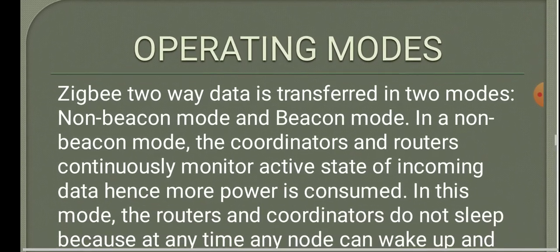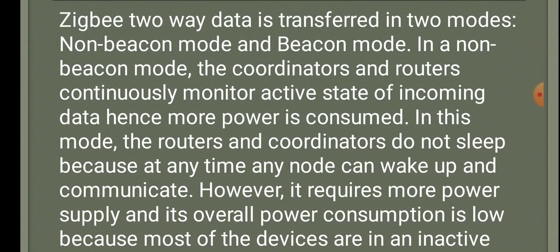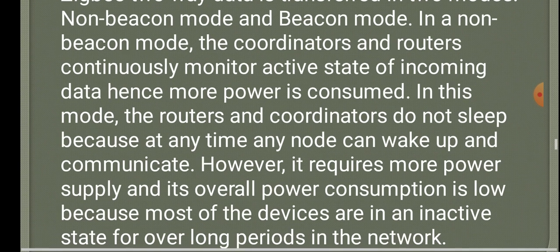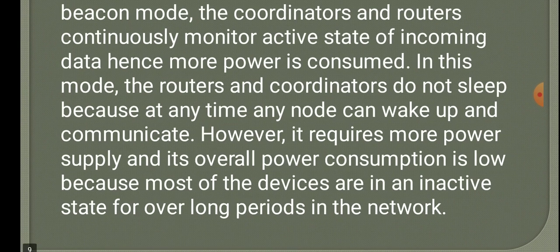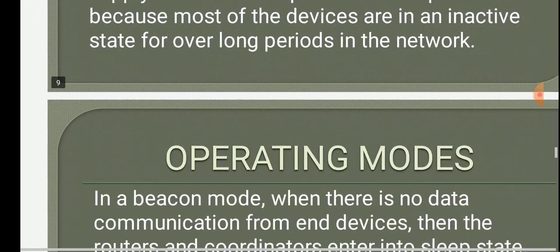Operating modes. ZigBee two-way data is transferred in two modes, non-beacon mode and beacon mode. In a non-beacon mode, the coordinators and routers continuously monitor active state of incoming data, hence more power is consumed. In this mode, the routers and coordinators do not sleep because at any time any node can wake up and communicate. However, it requires more power supply and its overall power consumption is low because most of the devices are in an inactive state for long periods of the network.